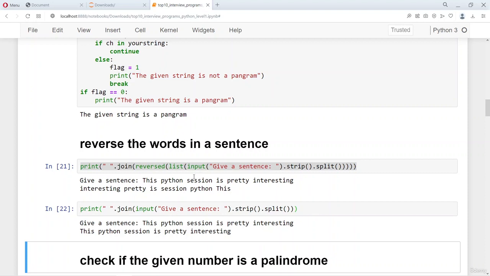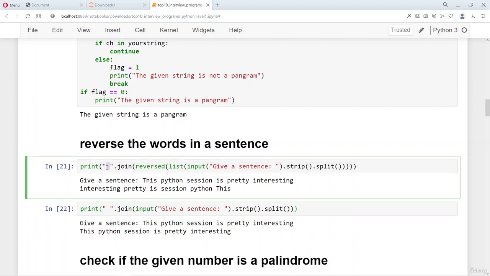So what we are doing is we are converting this string into a list of strings, and then we are reversing the order of the words in that list and then joining with an empty space. So that's what we are doing. So this one-liner is a very powerful one-liner to reverse the order of the words in the given sentence. This is also very handy and very concise, which makes use of interesting features in Python to bring out this reversing of the words in the sentence.